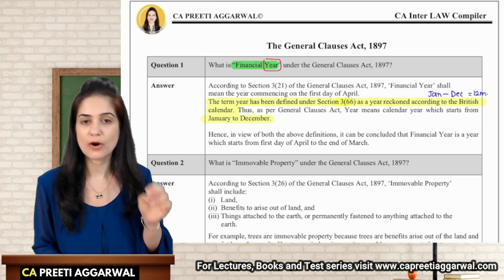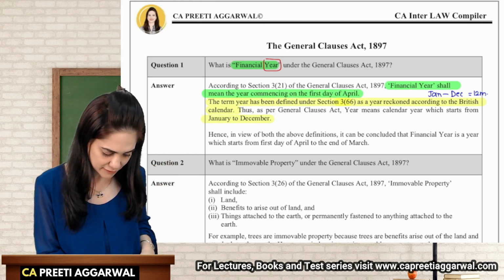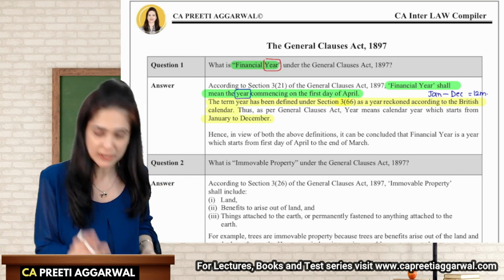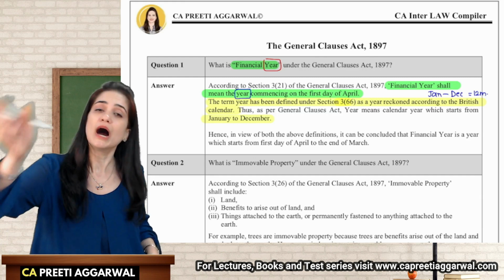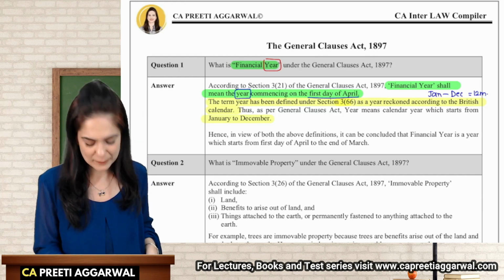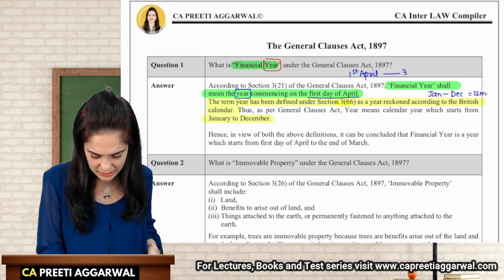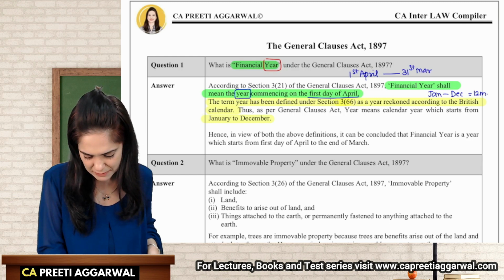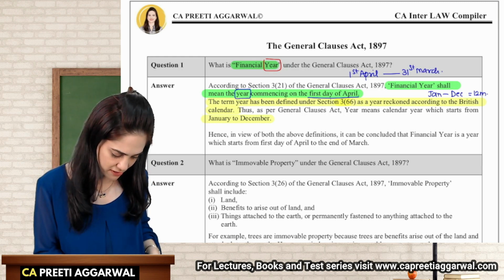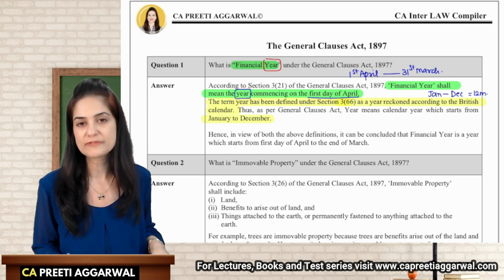Now what is the meaning of financial year? Financial year means the year commencing from the first day of April. It is a year, which means a period of 12 months. However, that period commences on the first day of April, so it will be from 1st April till 31st March. This means it is a period of 12 months. So financial year shall mean a year commencing on the first day of April.